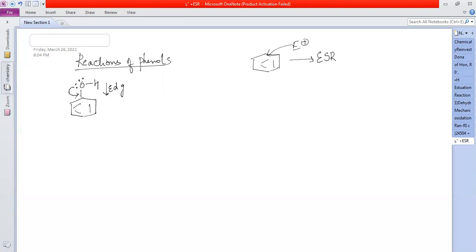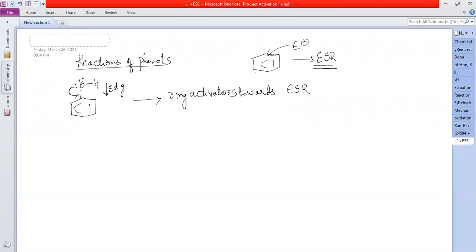Now, if I introduce this OH group on the benzene ring, I am still more increasing the electron density on the ring because OH is an electron donating group. It is pumping electrons into the ring. That means it is still more active towards electrophilic substitution reactions. So the OH group is called a ring activator, because it activates the ring towards electrophilic substitution reactions more easily than the benzene ring.